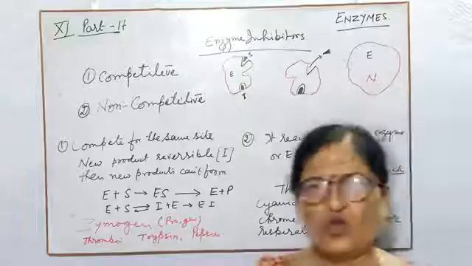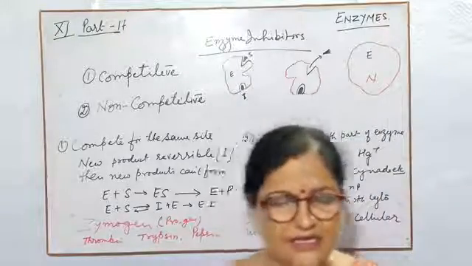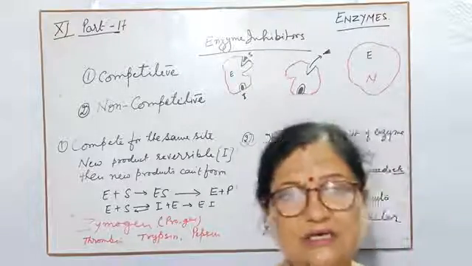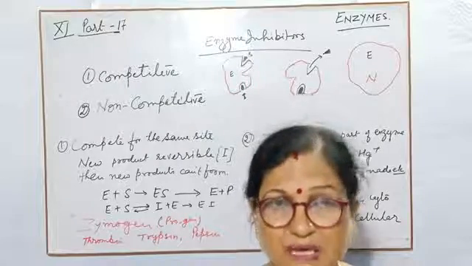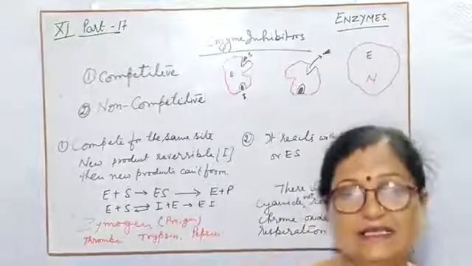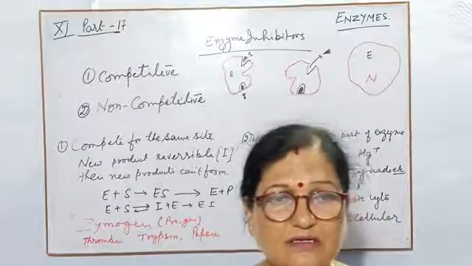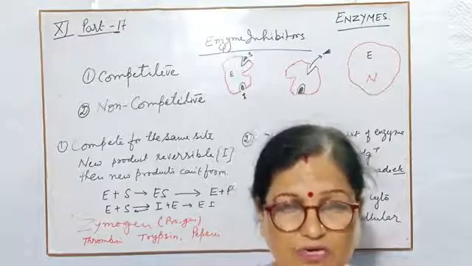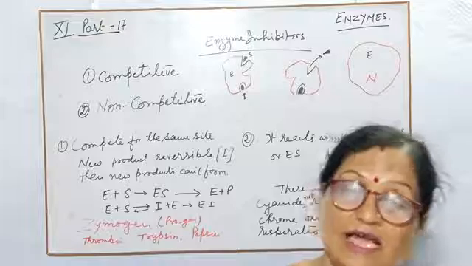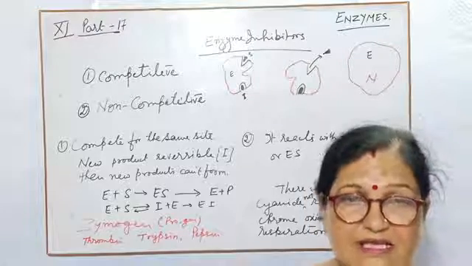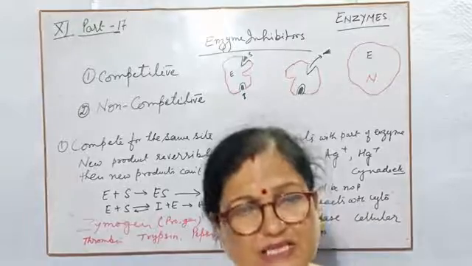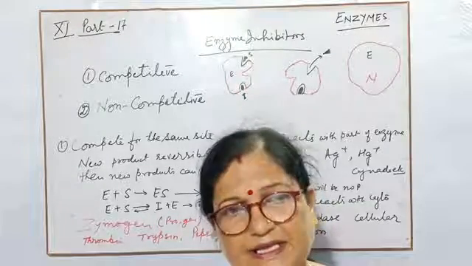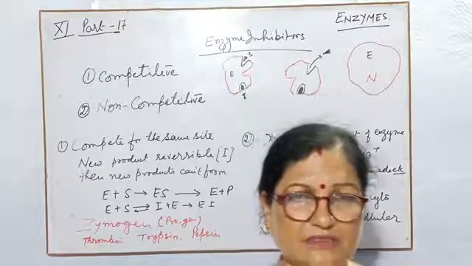Second one, non-competitive, that means it does not affect the normal one. The reaction may be going on smoothly, but along with that, they react on the other side of the enzyme and then they can stop the reaction.